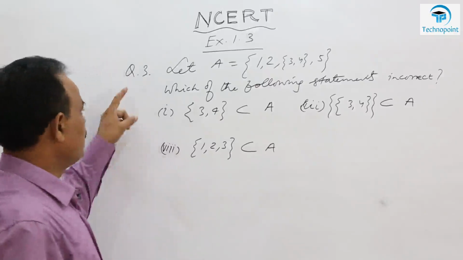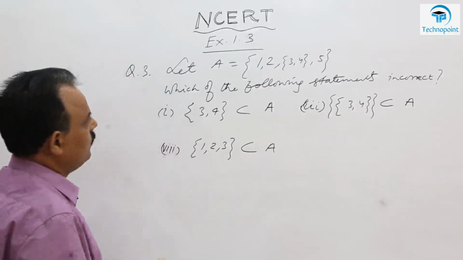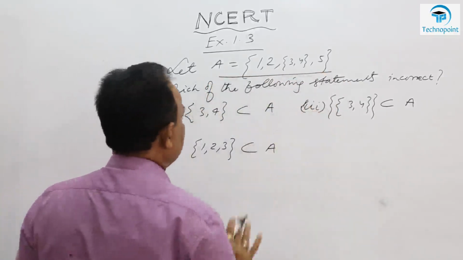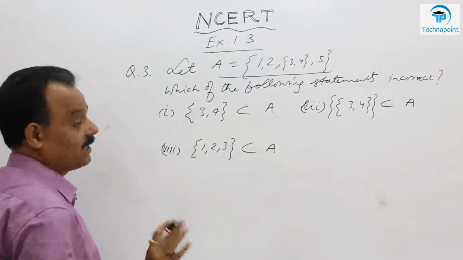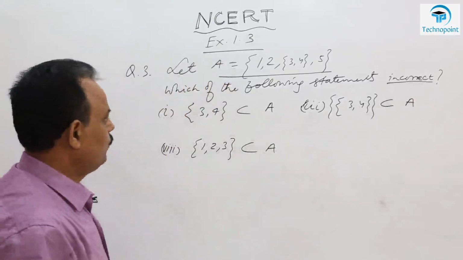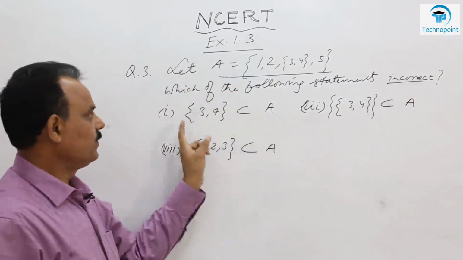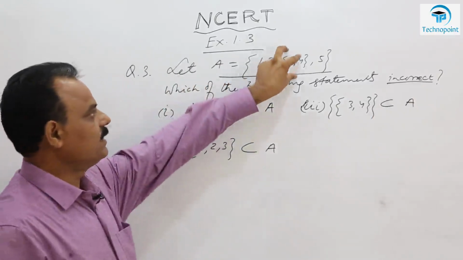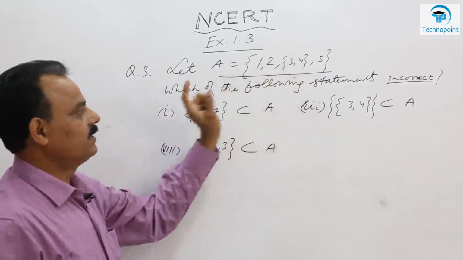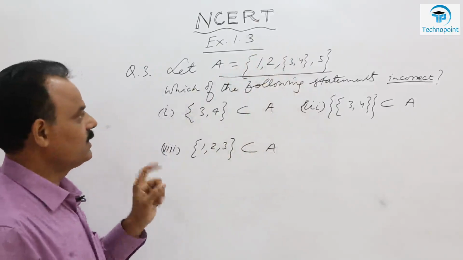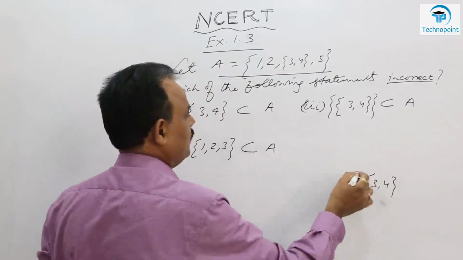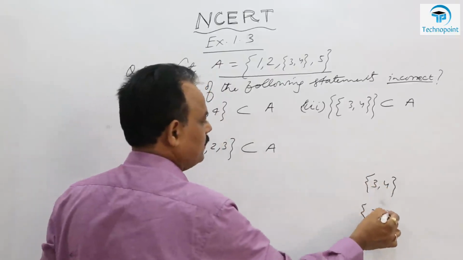Now let's see question number 3. Set A is given here and we have to choose which one is incorrect. Not correct, mind it, incorrect. So watch these two. This set itself is the element of A. ये पूरा सेट ही इसका एलिमेंट है. एलिमेंट है, नॉट सबसेट है. तो इसका क्या मतलब हुआ? एलिमेंट. और इसका क्या मतलब हुआ? सेट.